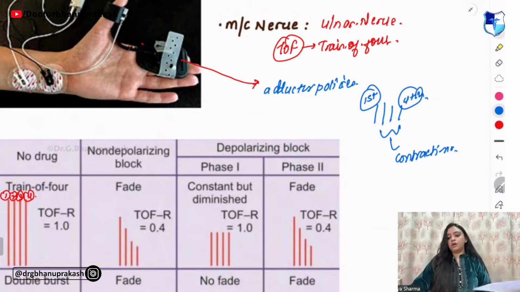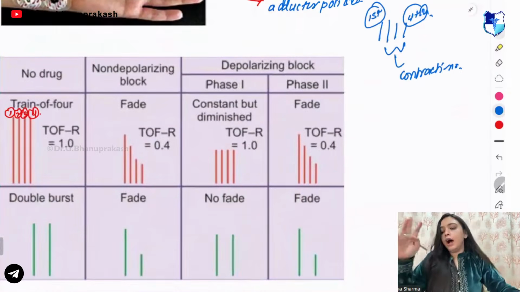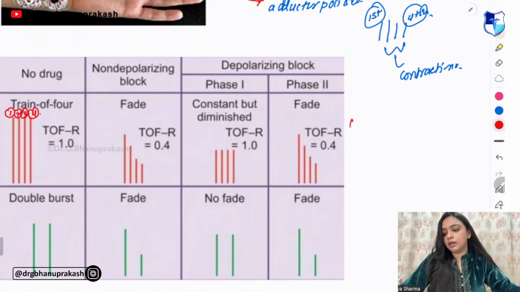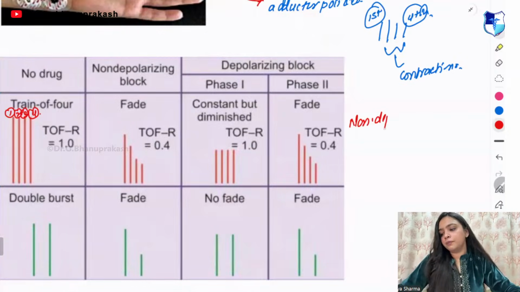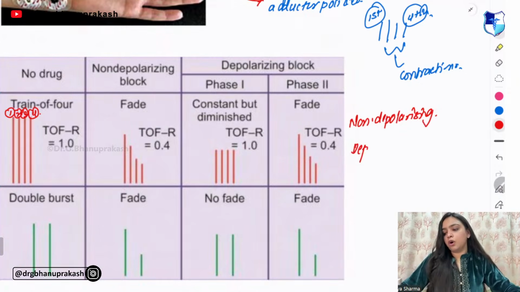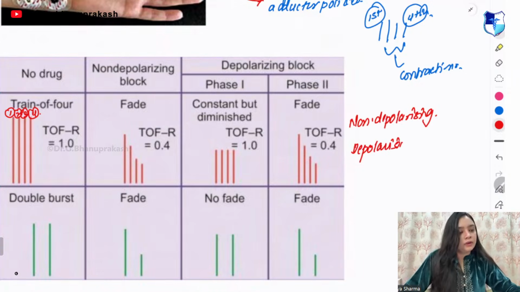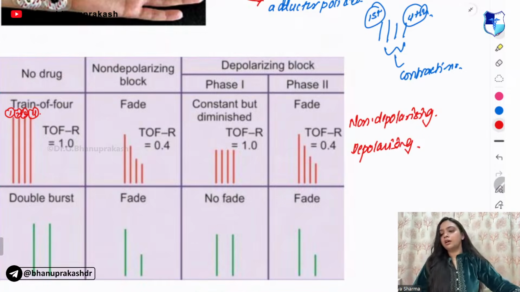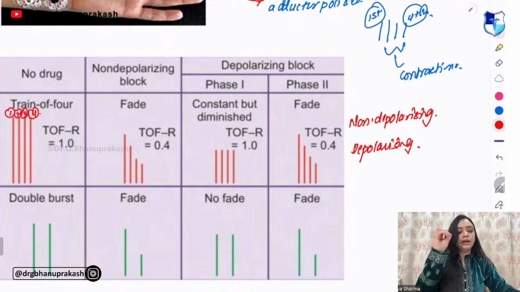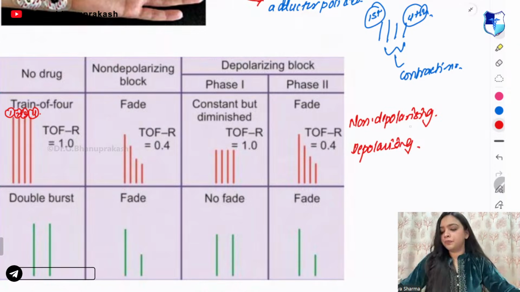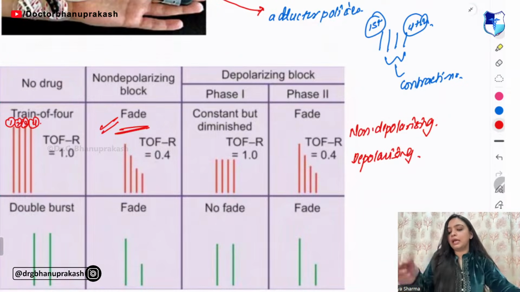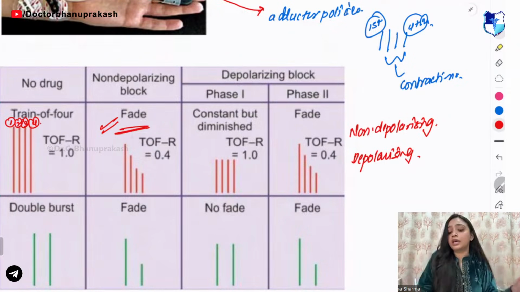Now, you have two types of block. The block can be of two types. What are the two types? Either it can be a non-depolarizing block or it can be a depolarizing block. Now, in the non-depolarizing one, guys, what you are able to see is that the waves mainly fade. They are going down, so they fade.